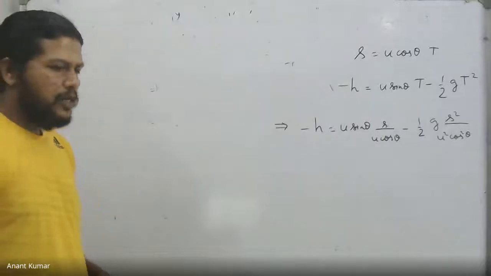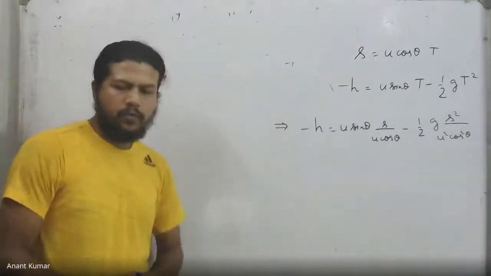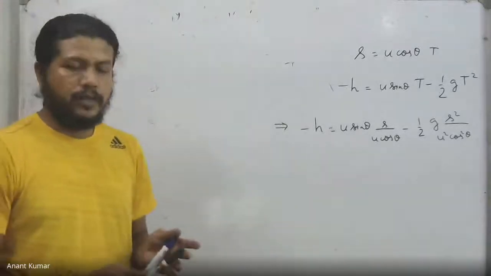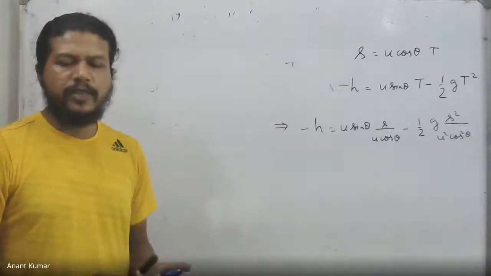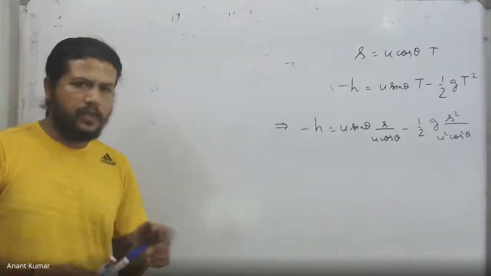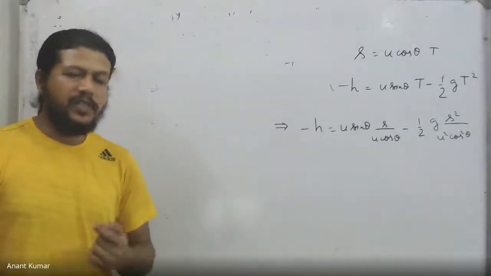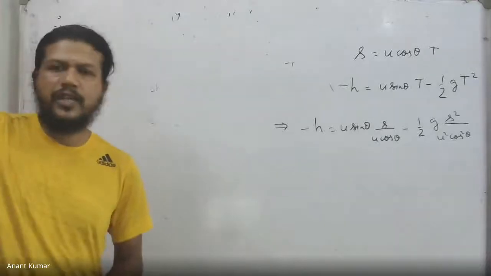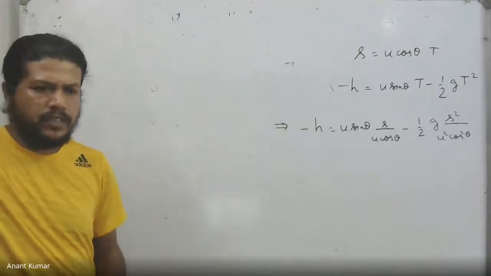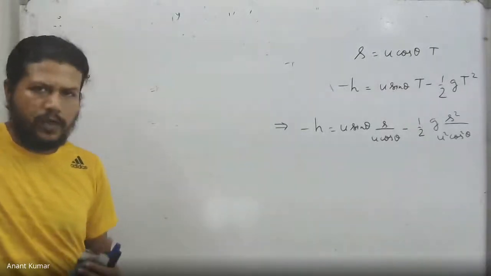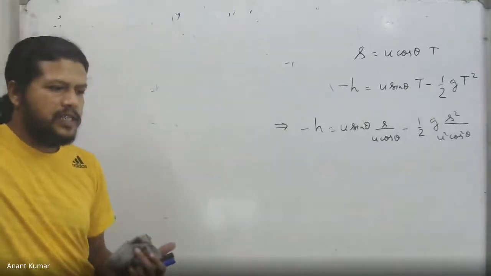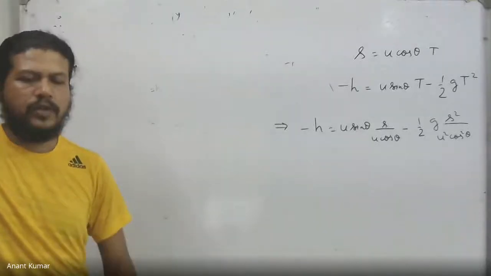Why? Because the displacement is directed, Rupam will say, upward direction I'm taking as positive, isn't it? My upward direction was positive, so it is going down. So that is why displacement is negative. I have taken the y coordinate upwards positive. So if something goes in the opposite direction, it's negative. For the same reason we have taken the acceleration as minus g as well. The acceleration is minus g in the vertical direction because my y-axis runs upward and the acceleration is downward. That is why I have taken it as negative. In the same fashion, in this case, my y-axis goes up, but the displacement points down. That is why it's negative.